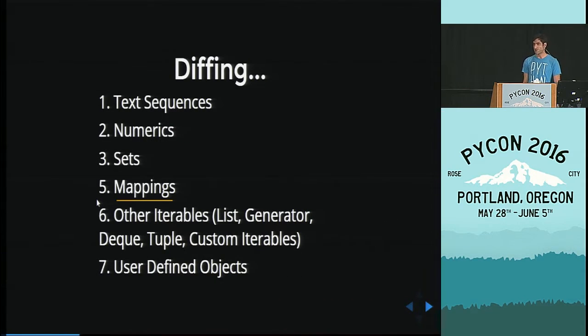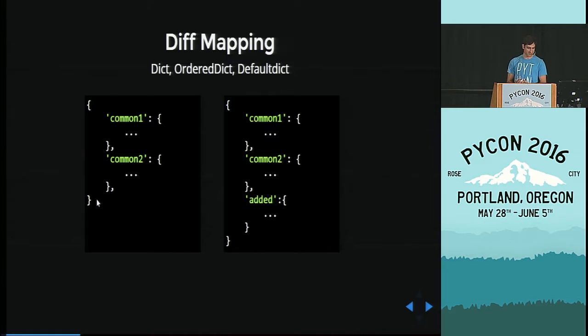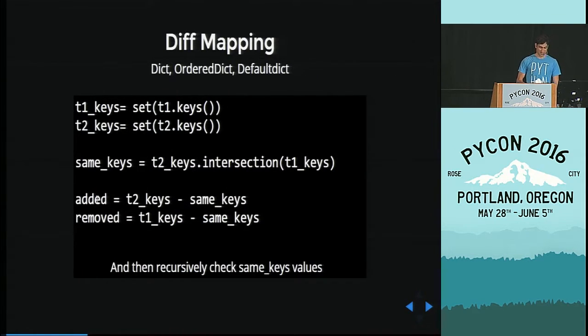Next are mappings, which are dictionaries. So for example, here we have common keys. We have common 1, common 2, and one key that's added. How do we go about finding out what has been added and what has been removed? The idea that I came up with was that we turn the keys of the dictionaries into two sets. We deal with them the same way we did sets.